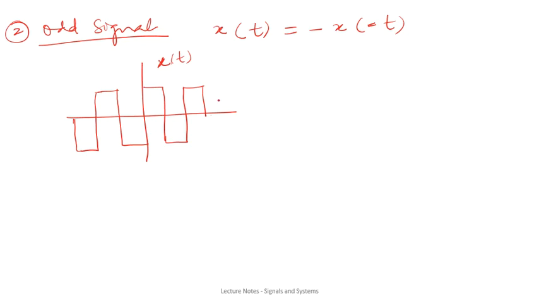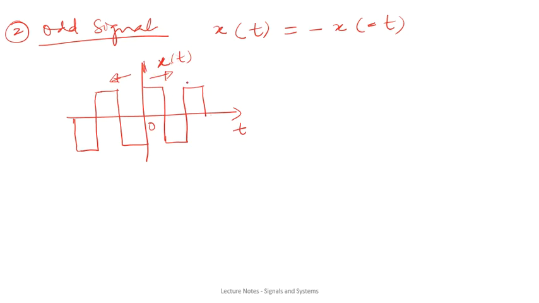Now this signal is an odd signal. Why is it an odd signal? The reason is simple: the waveform on the right hand side is just the opposite of the waveform on the other side. So this is anti-symmetric about the y-axis. Those signals which are anti-symmetric about the y-axis are called odd signals.